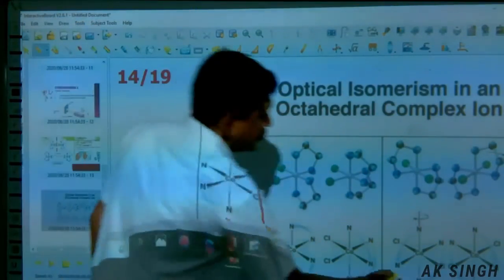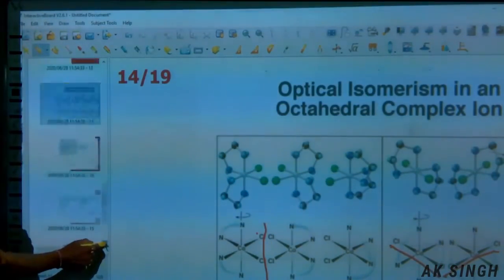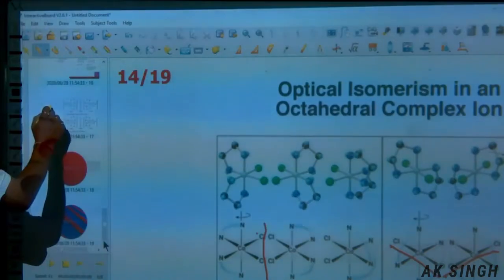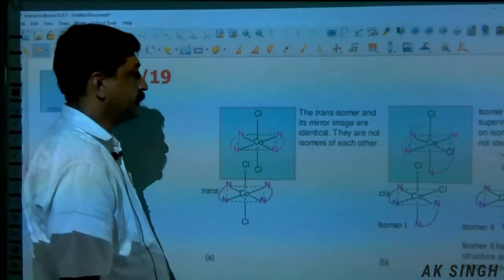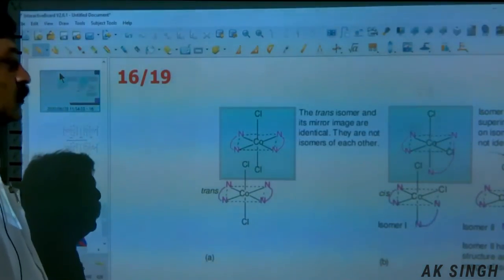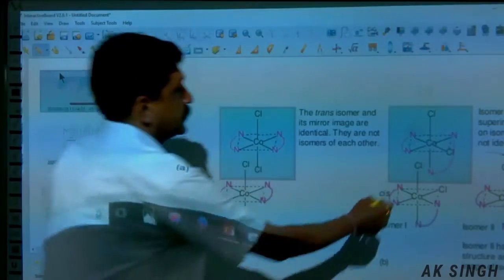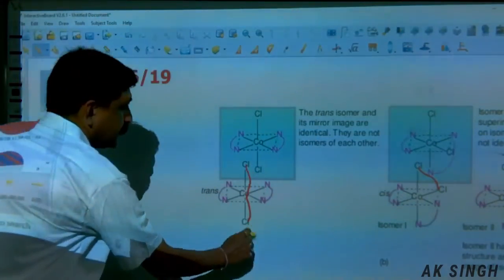And these are the across positions. You can look at the figure. The trans one, the cis one, see, cis position, trans position.